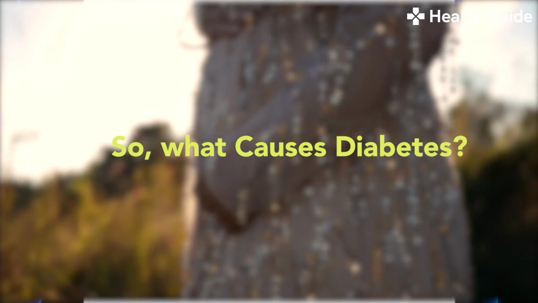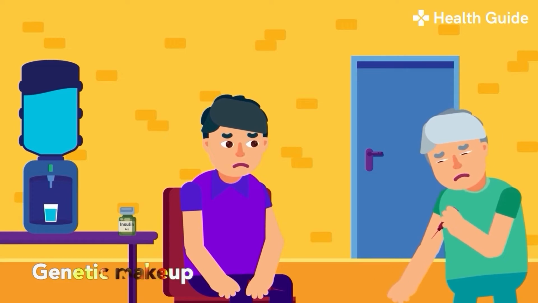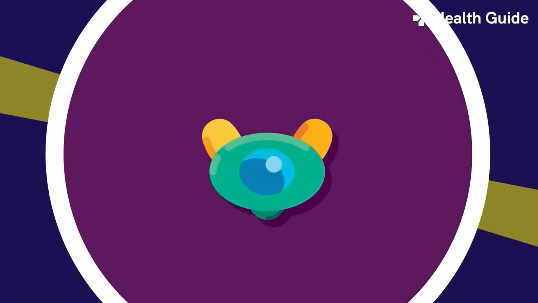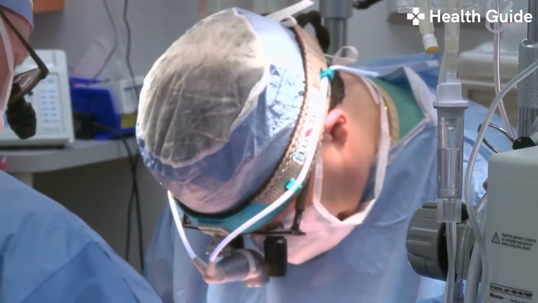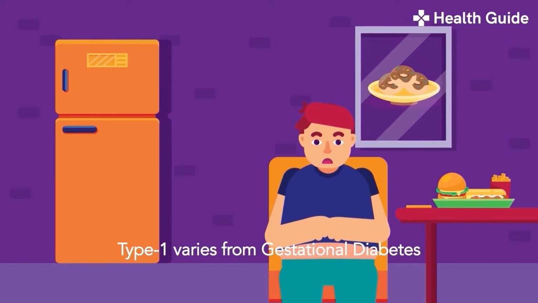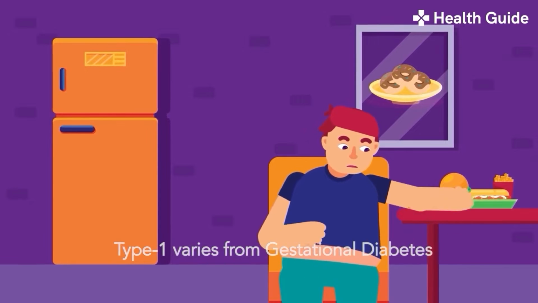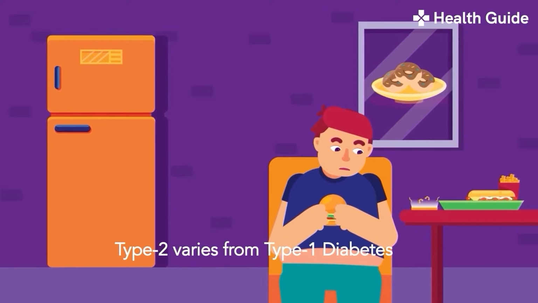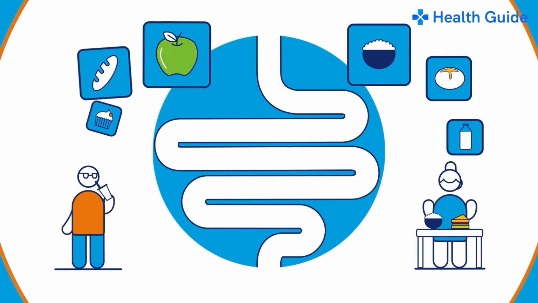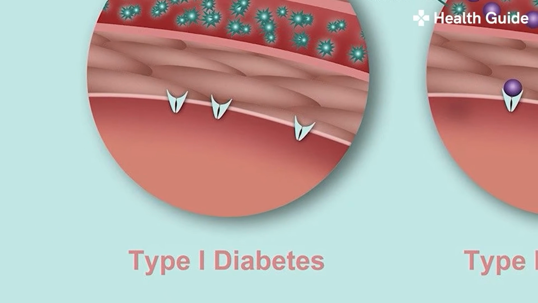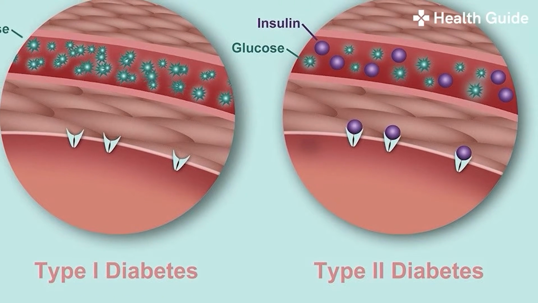So what causes diabetes? Diabetes causes vary depending on your genetic makeup, family history, ethnicity, health, and environmental factors. There's no common cause that fits every type of diabetes, as the causes vary depending on the individual and the type. For instance, the cause of type 1 diabetes varies considerably from the causes of gestational diabetes. Similarly, the causes of type 2 diabetes are distinct from the causes of type 1 diabetes. In fact, type 1 diabetes and type 2 diabetes causes are very different. Type 1 diabetes is an autoimmune condition where the pancreas cannot produce insulin, whereas type 2 diabetes is the body's resistance to insulin.